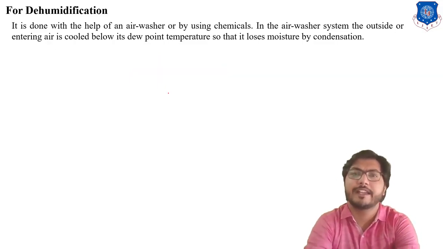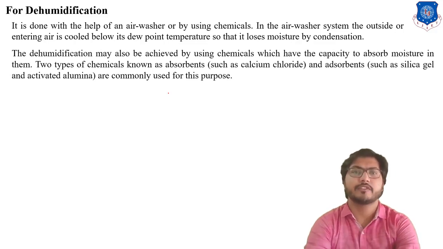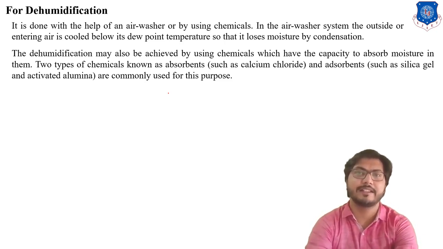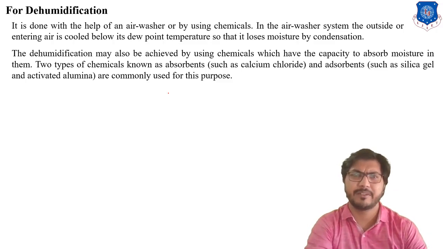Dehumidification may also be achieved by chemicals which have the capacity to absorb moisture. Two types of chemicals are commonly used for this purpose: absorbents, such as calcium chloride, and adsorbents, such as silica gel and activated alumina. So what is this chemical process?